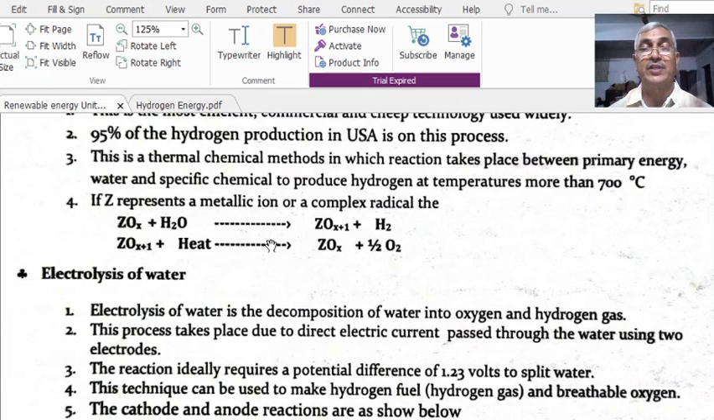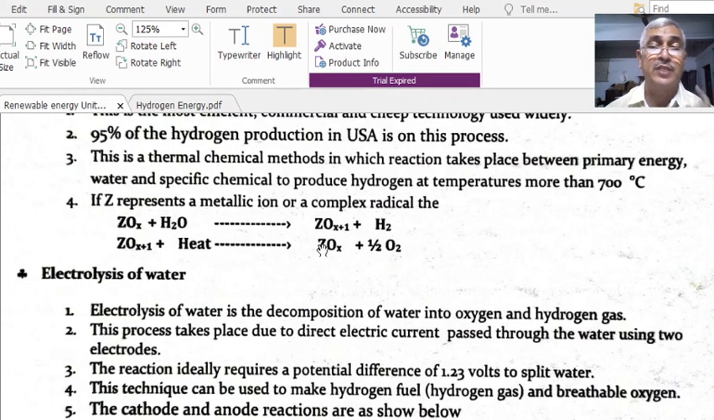If you observe this, what will happen? If a complex metallic ion oxide is combined with water, you will get hydrogen, but as a product you are also getting ZOx+1. The ZOx+1 again divides into ZOx plus oxygen. So in this reaction you will get hydrogen and oxygen. Of course, the hydrogen amount is double the oxygen amount.